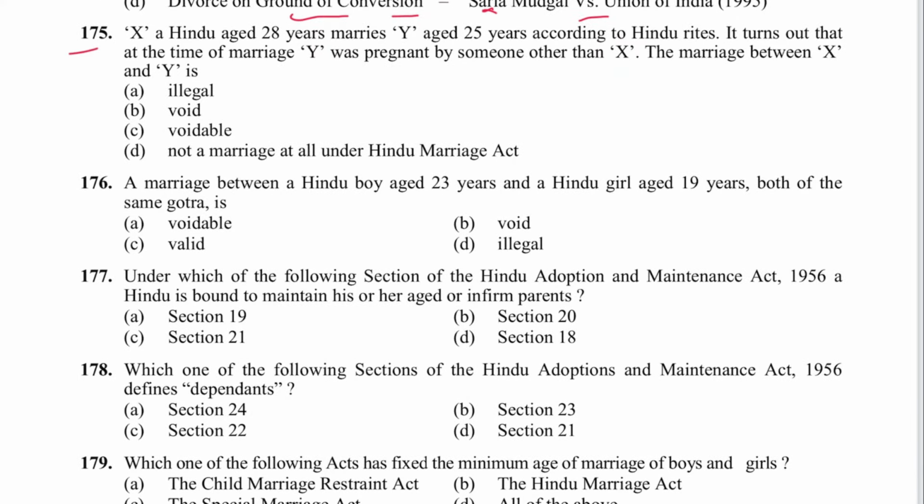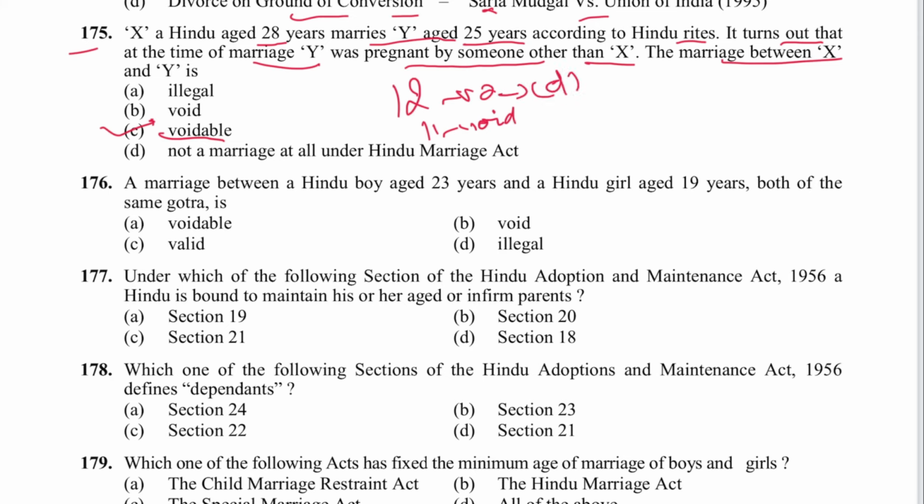Next 175. X, a Hindu aged 28 years, marries Y aged 25 years according to Hindu rites. It turned out that at the time of marriage Y was pregnant by someone other than X. The marriage between X and Y is voidable. C is the answer. Which section is that? It is provided in section 12, voidable marriages. 11 is for void marriages. And this is clause D in subsection 1 of section 12.